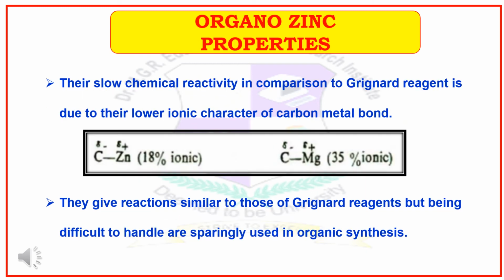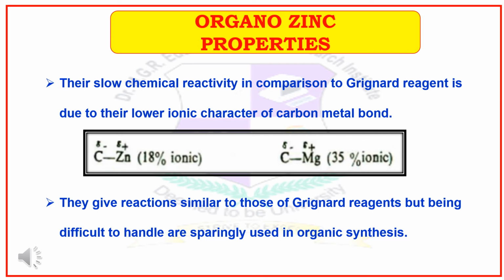Their slow chemical reactivity in comparison to Grignard reagent is due to the lower ionic character of the carbon-metal bond. That is, the carbon-zinc bond has lower ionic character when compared to the carbon-magnesium bond.